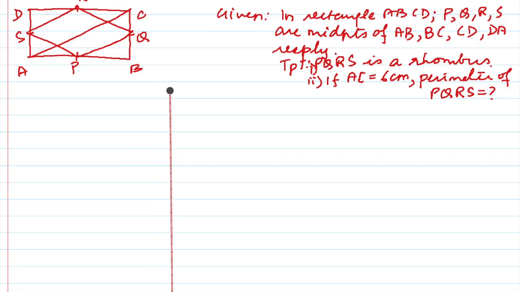We'll have the proof, and we will write statements and reasons.